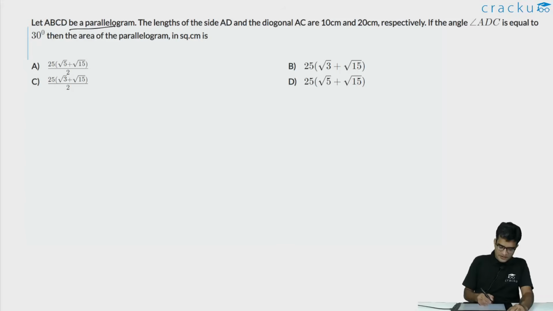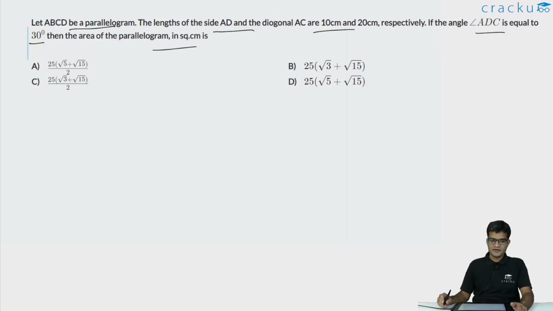In this question, we are told that ABCD is a parallelogram and the length of AD and the length of the diagonal AC are given as 10 centimeters and 20 centimeters. We are also given the angle ADC, this is equal to 30 degrees. We are asked to calculate the area of the parallelogram. Let us first understand the information that is given to us.